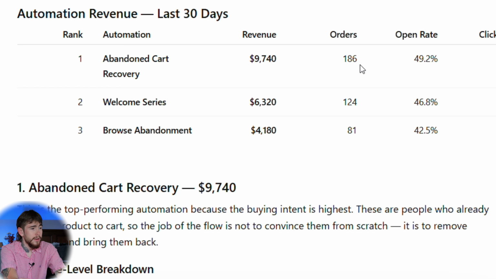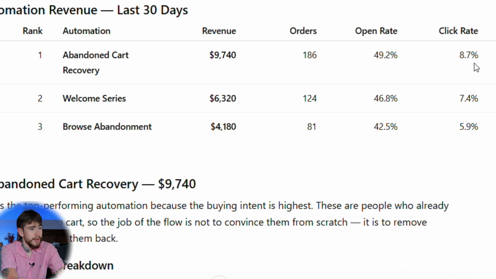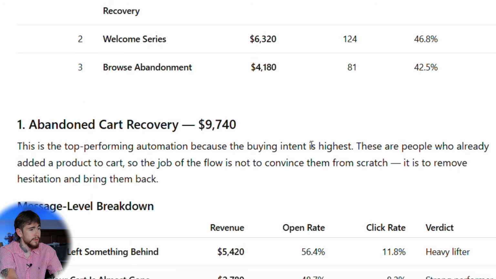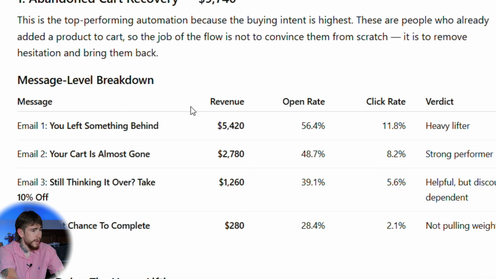Our abandoned cart raked in 186 orders at a 49% open rate and an 8% click rate. That's really good. So this one is by far the top performing automation because the buying intent is the highest. So it's gonna break down all of my messages inside this actual automation right here. Email 1, you left something behind, generated around $5,000. Email number 2, your cart is almost gone, generated almost $3,000. Email number 3, still thinking it over, take 10% off, around $1,000. And email number 4, our last chance email, did only around $300.